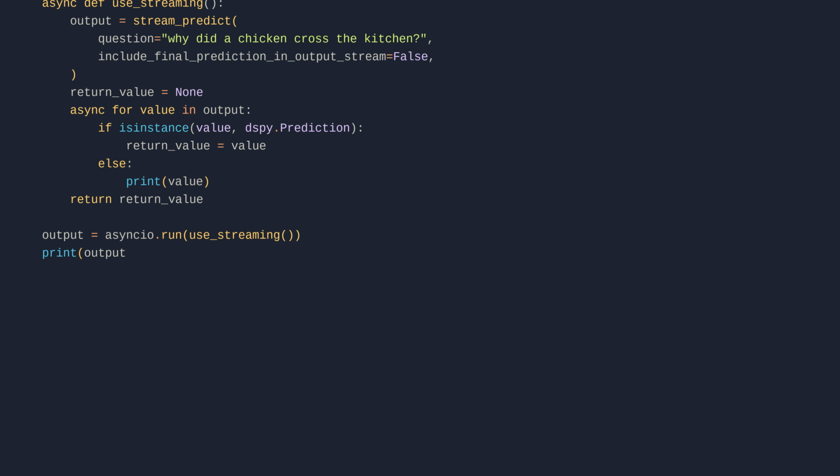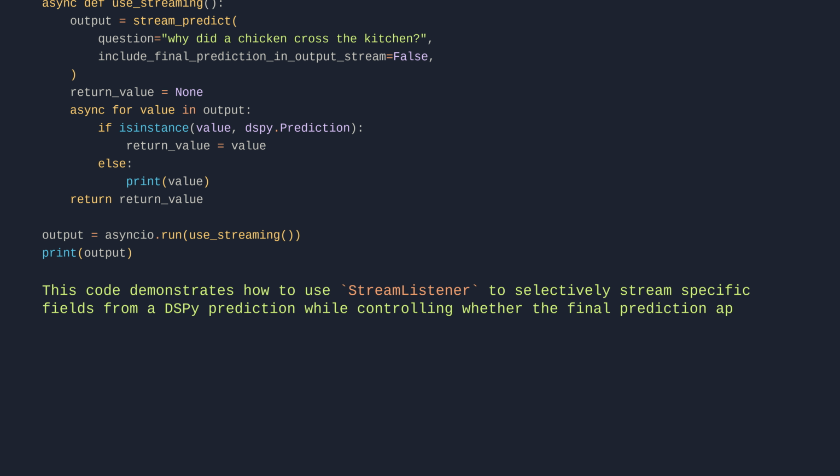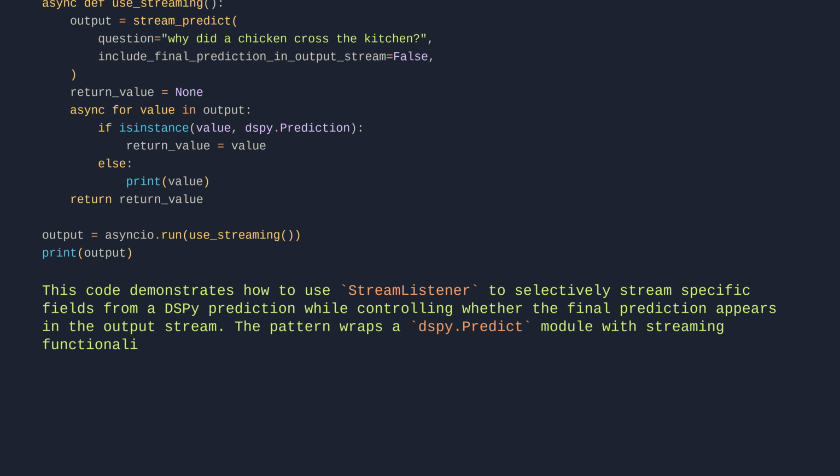This code demonstrates how to use StreamListener to selectively stream specific fields from a DSPy prediction while controlling whether the final prediction appears in the output stream. The pattern wraps a DSPy predict module with streaming functionality, targeting only the answer and reasoning fields for incremental output.